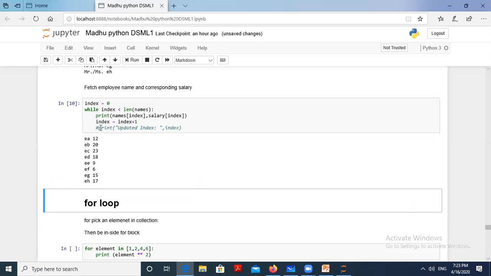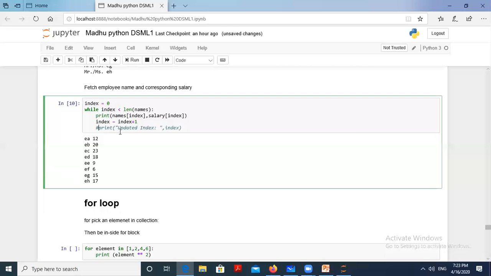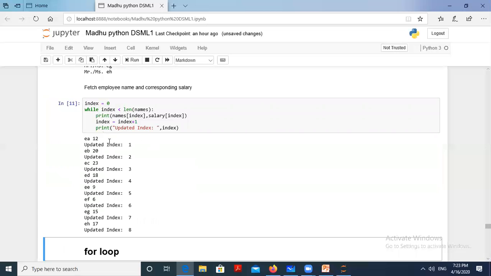Or you can do that every time you want to update the value. Update the index value. For that also you can see the result. What is that? First, the list name will be updated. Next, go for index 1. That is index 0. Index is equal to 0 plus 1, like index 1. It goes up to that. The updated index is 8. Now what is the updated index? Index is equal to 7 plus 1, 8. So then, go to the while loop, it will fail.